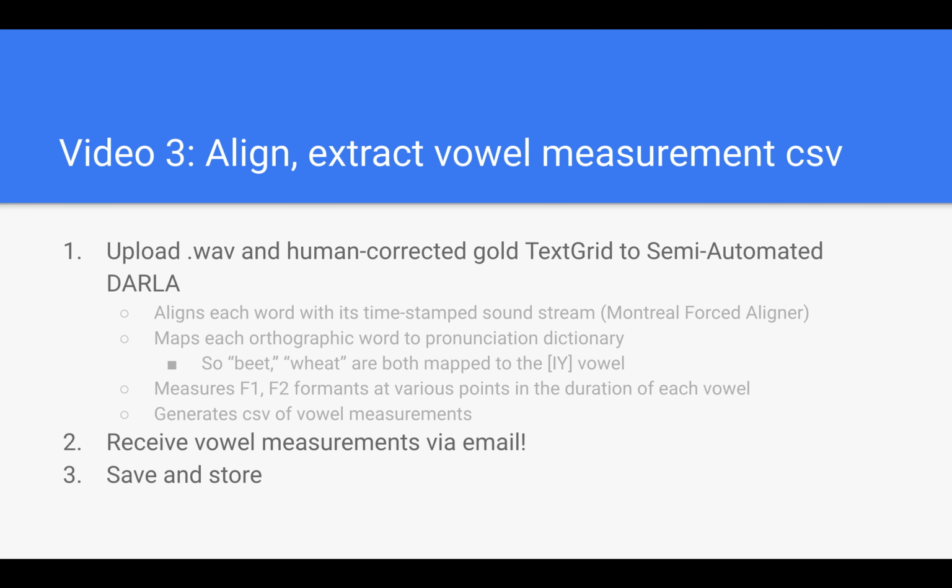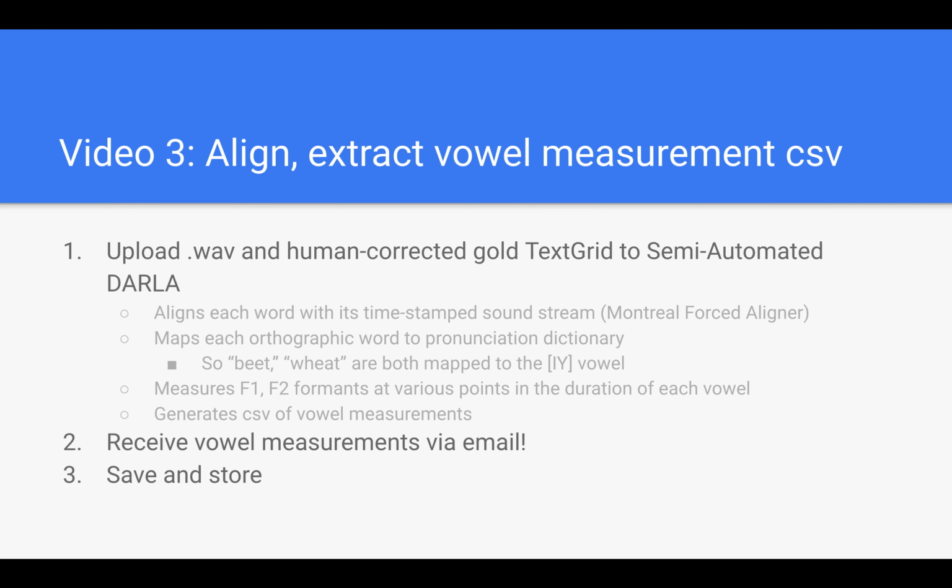We're going to upload a WAV file and a human-corrected gold text grid to the semi-automated version of DARLA. DARLA is then going to align each word with its time-stamped sound stream using the Montreal Forced Aligner so that we are lining up exactly every word with its audio so that we can measure the vowels while that word is being pronounced during that word's time.